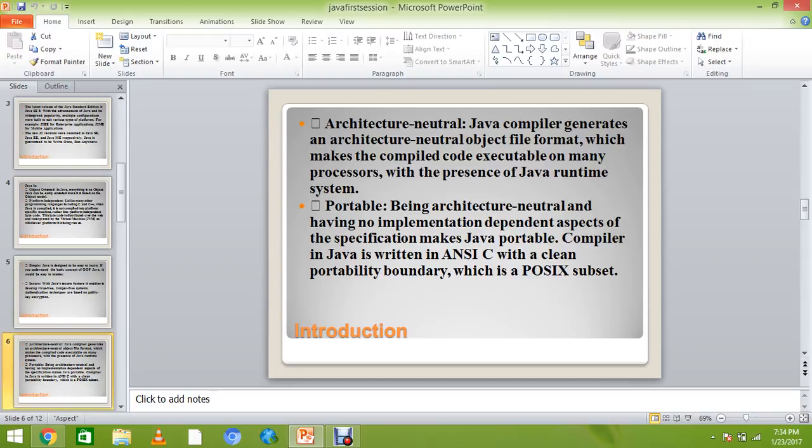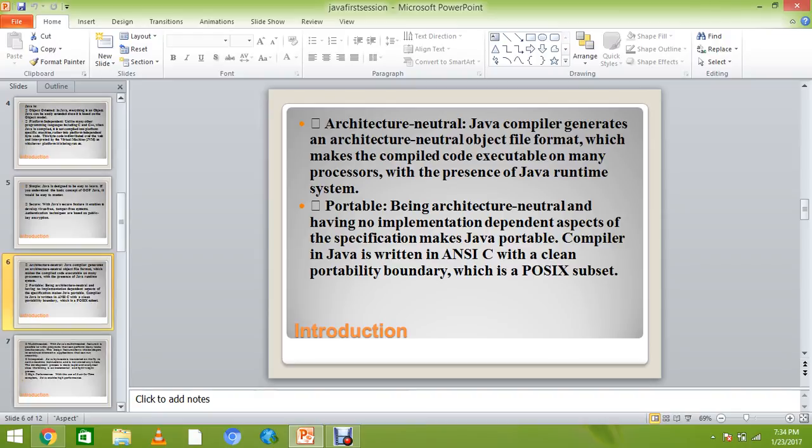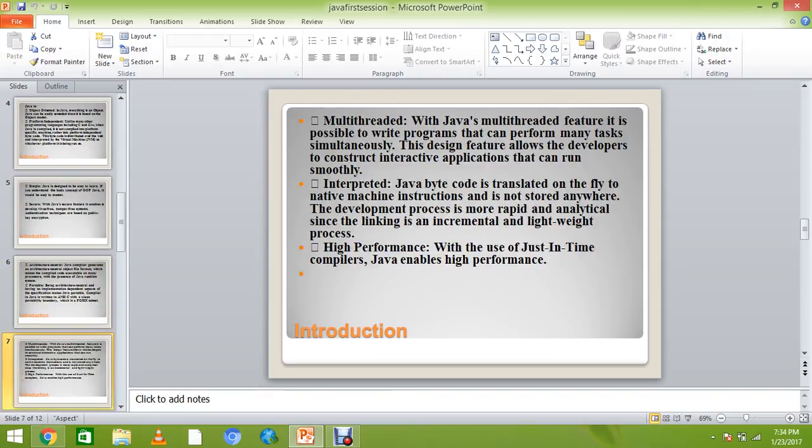language, as it is platform independent. So that's a plus advantage. It's a multi-threaded approach, and interpreted with high performance. Why is it multi-threaded? Why the Java multi-thread feature? It's possible to write a program that can perform many tasks simultaneously using threads. We will cover that in our lecture on threads when we give the practical approach. Then we have interpretation.